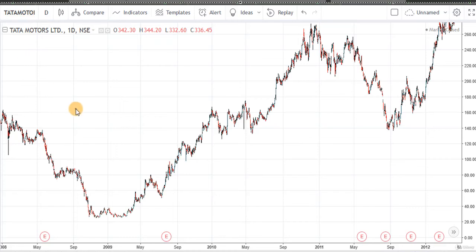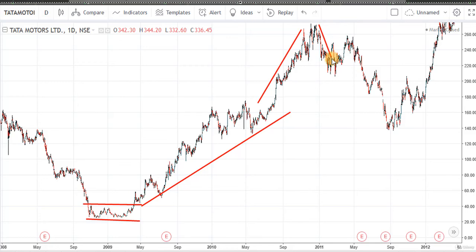This is the example of Tata Motors and this is the daily chart of Tata Motors. Here we can see the stock is in accumulation phase. Here it is moving in a range and we get a breakout on the upside, so it is an accumulation phase. Then the uptrend starts. This is the stage 2 and we get here an excess phase as prices move sharply in this stage. So here we are getting an early signal of reversal that is very sharp. Then this is the sharp reversal that is an exhaustion phase.